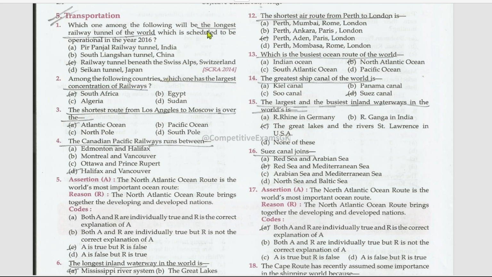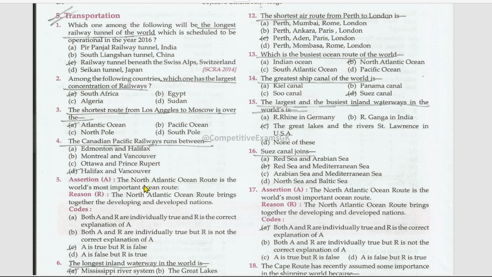Which is the longest railway tunnel in India and where is it located? Mention that name in the comments, okay? And how many kilometers does it extend? Mention that also in the comments. Among the following countries, which one has the largest concentration of railways? That is South Africa. The shortest route from Los Angeles to Moscow is over the Atlantic Ocean. The Canadian Pacific Railways runs between Halifax and Vancouver.